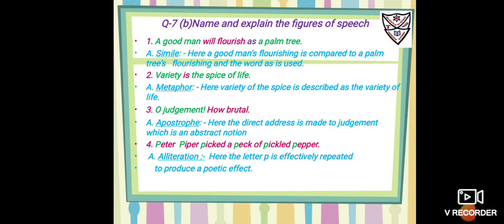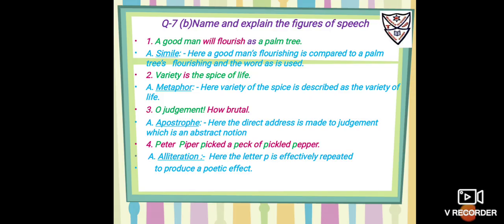7b was name and explain the figures of speech. Number 1, a good man will flourish as a palm tree. So here a good man is directly compared with a palm tree, having that same quality of flourishing, and moreover the word "as" is used, so the above given figure of speech is simile.